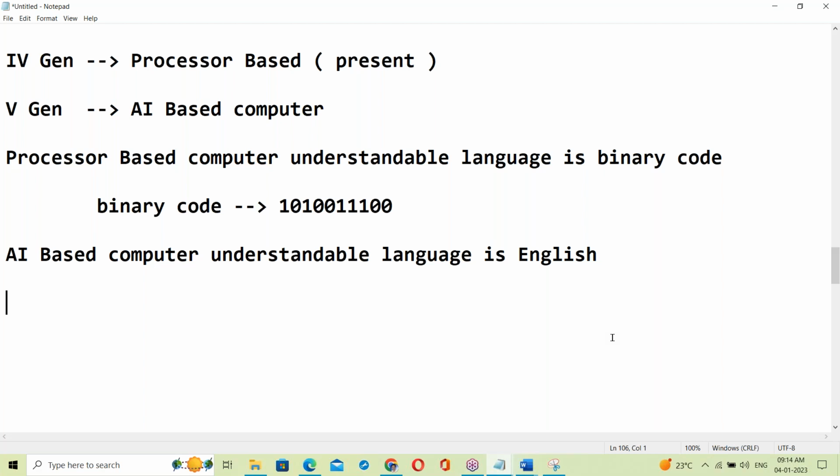Okay. Next, AI-based car. If you have an AI-based car, a driver is not necessary. It is a driverless car. Once the route is defined, the car will travel on that route. It will not go anywhere else. Without a driver you can travel in your car, and it will drive automatically.